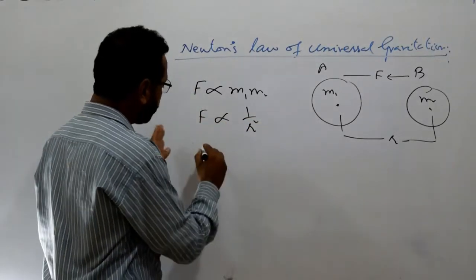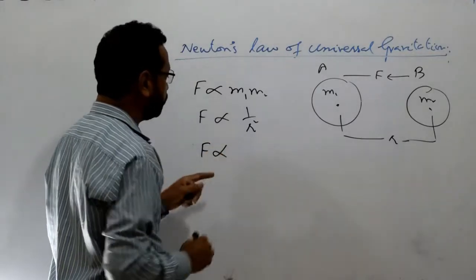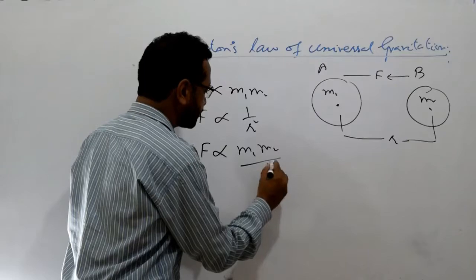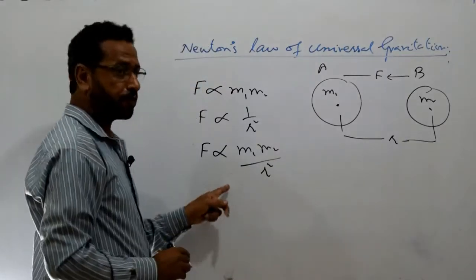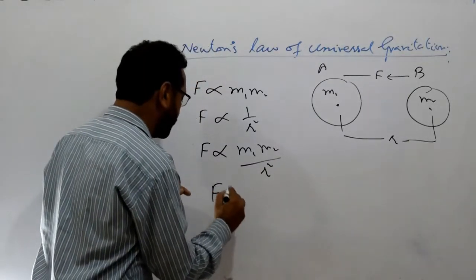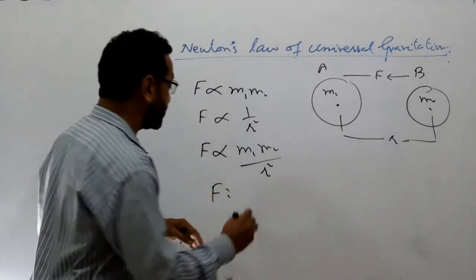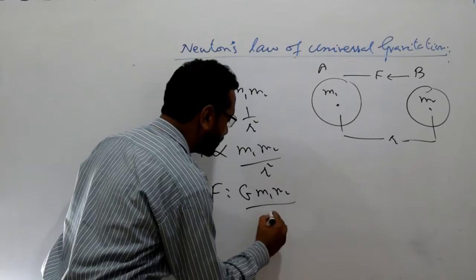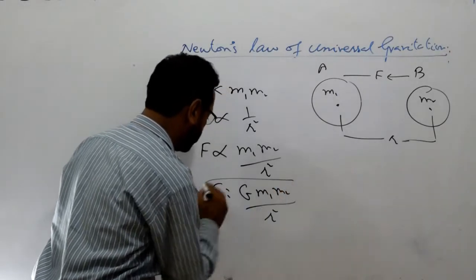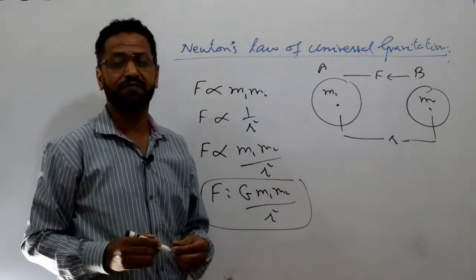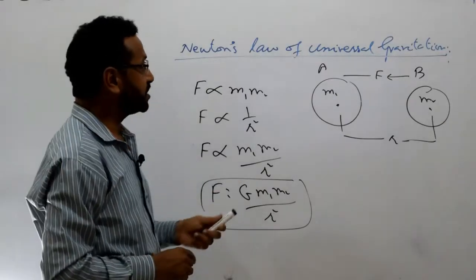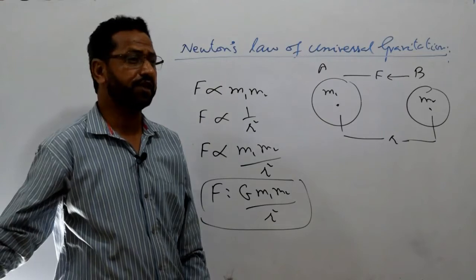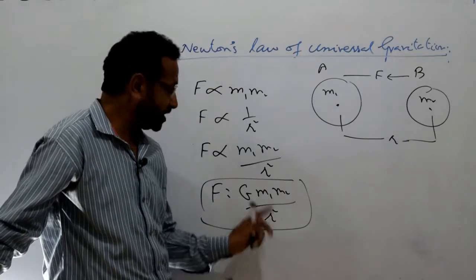When we combine these two relations, F is proportional to m1 m2 over r square. To change the sign of proportionality into equality, we have to introduce a constant. That constant is G, so F equals G m1 m2 over r square. This is the mathematical form of Newton's universal gravitational law. In this equation, you observe the G.